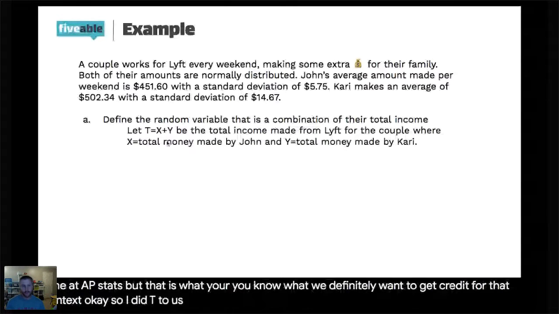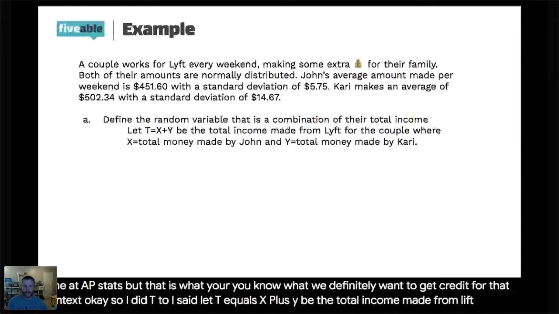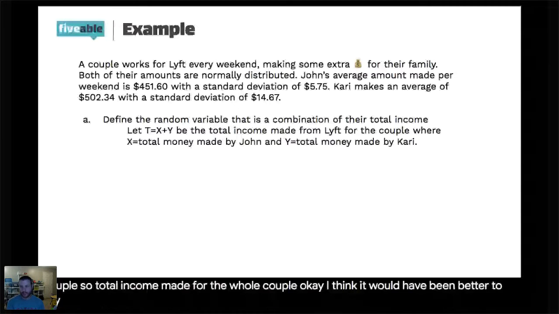So I said, let T equals X plus Y be the total income made from Lyft for the couple. So total income made for the whole couple. I think it would have been better to say what Katie had: total income made from Lyft for John and Kari, where X is the total money made by John and Y is the total money made by Kari. I think that clarifies a little bit more.